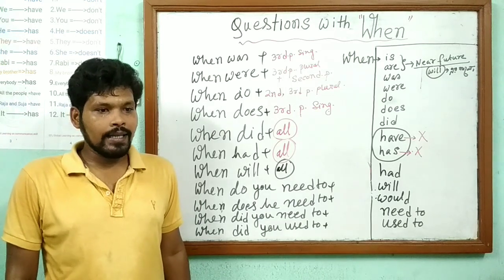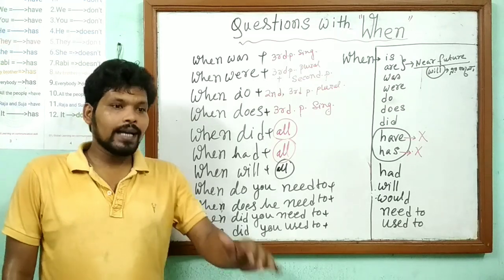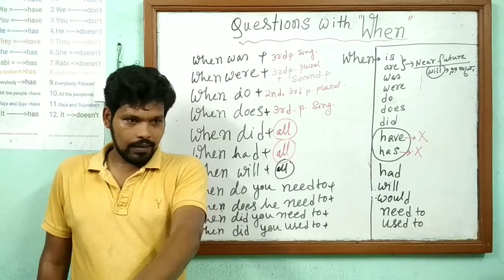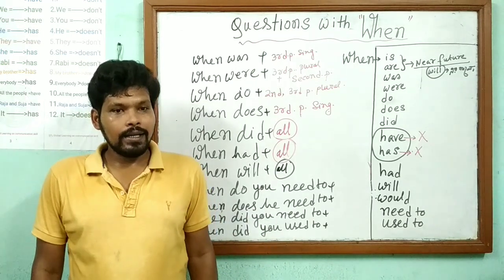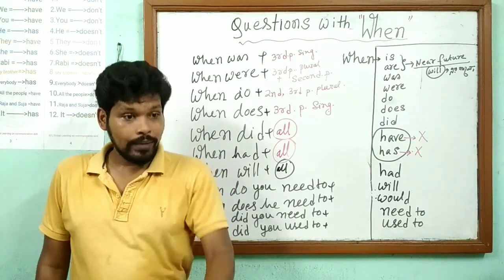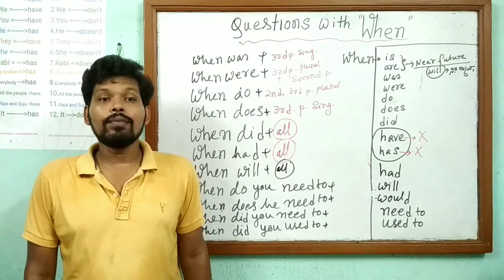When does he need to buy a pen? He needs to buy a pen before the exam. When does Gargi need to make tea? Gargi needs to make tea in the evening.